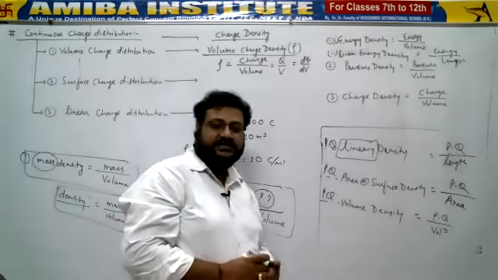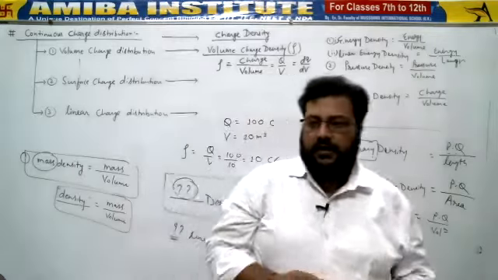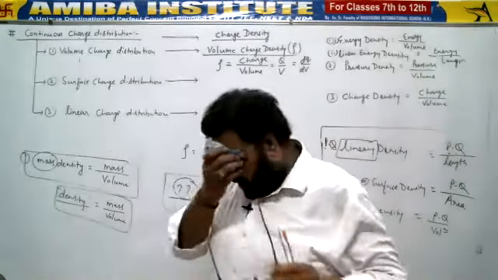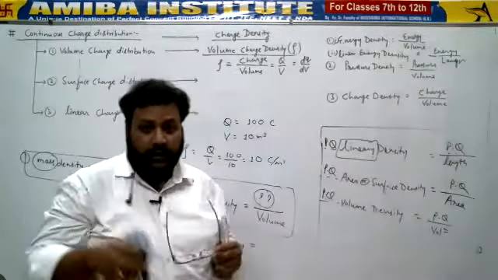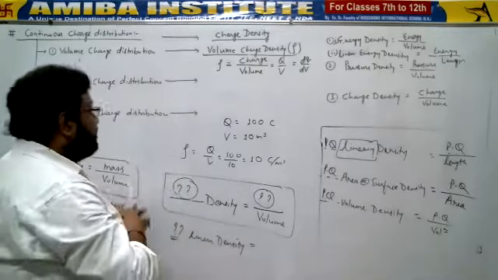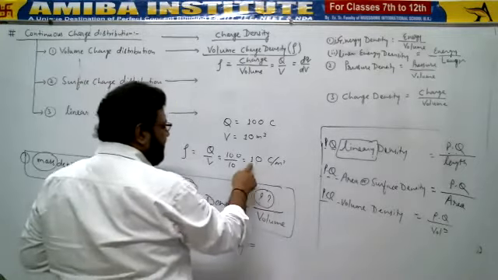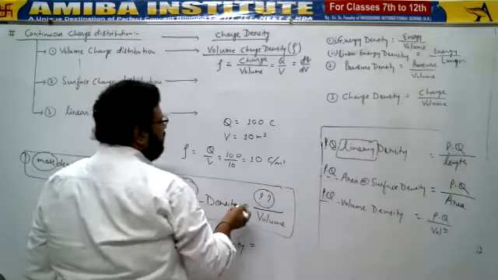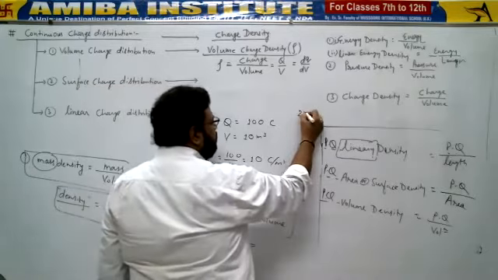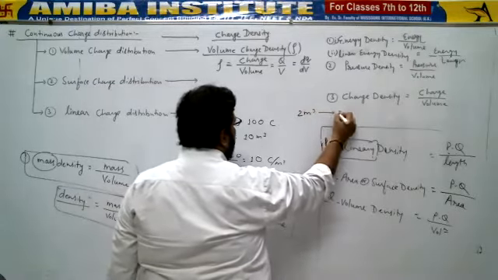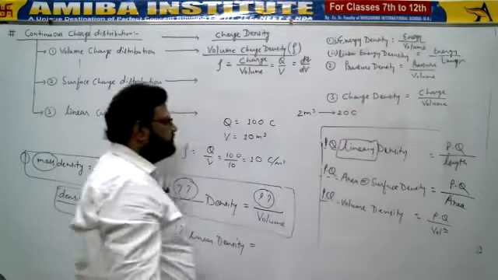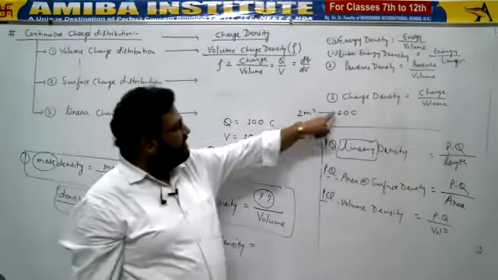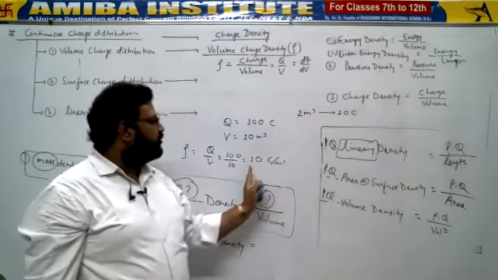If I ask how much charge is distributed in 2 meter cube, then if 1 meter cube contains 10 coulomb, 2 meter cube contains 20 coulomb. But if you divide, the answer should always be 10.